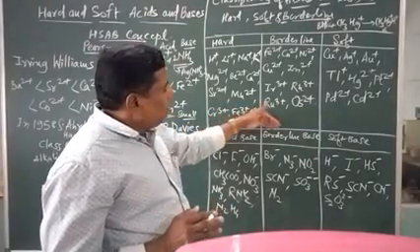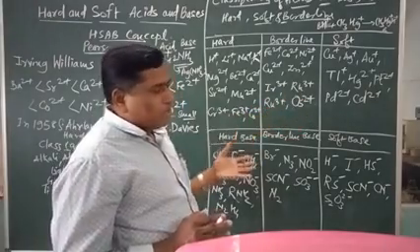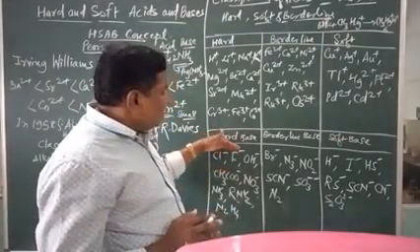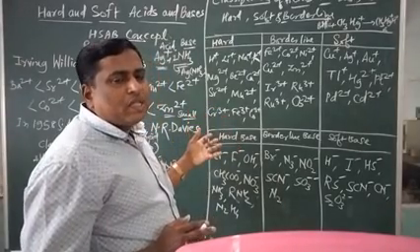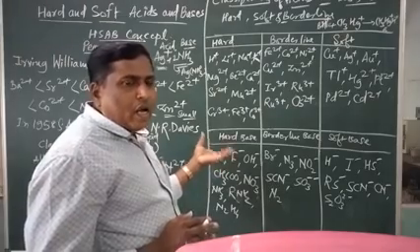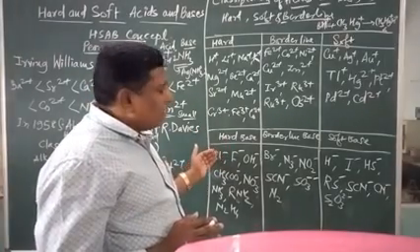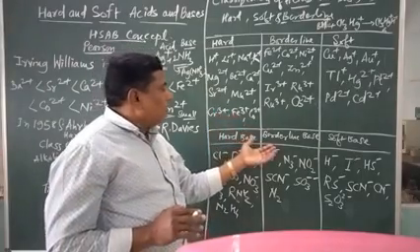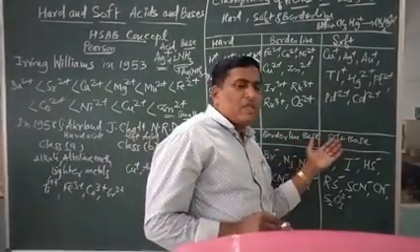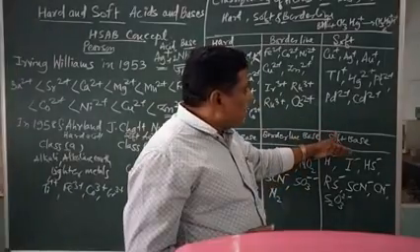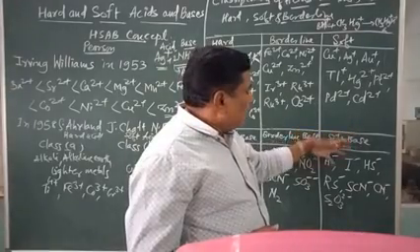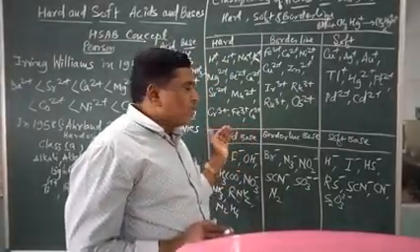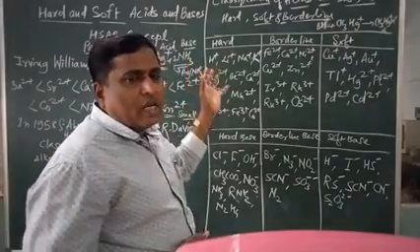Again, hard base, borderline base, soft base. Hard bases are defined as ligands which possess small size, high negative charge, and less polarizability. These are generally called hard bases. Soft bases generally have large size, small charge, and high polarizability. This idea is taken in the case of soft bases.